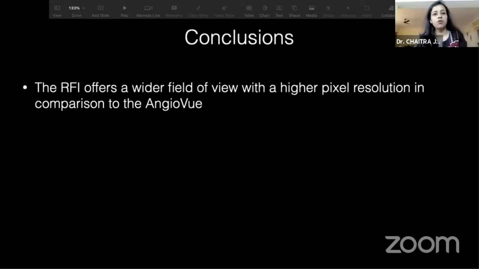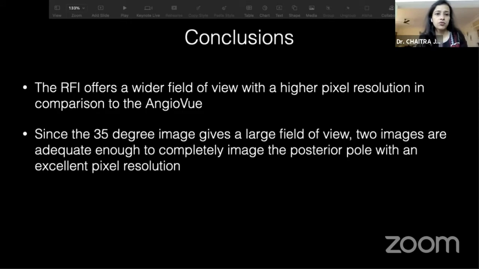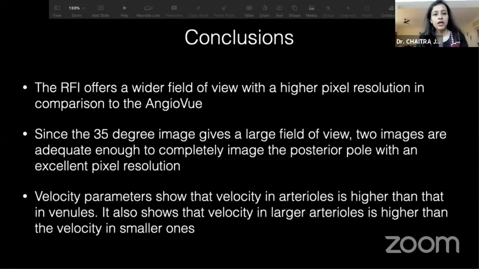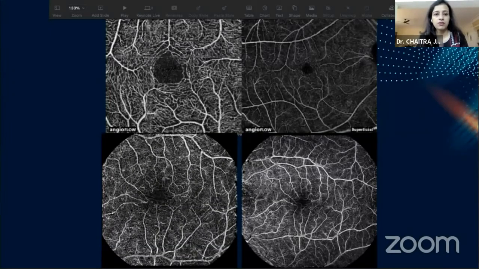What we saw that the RFI offers a wider field of view with a higher pixel resolution compared to AngioView. And since 35 degrees of the image gives a large field of view, 2 images are adequate to complete the image of the posterior pole with good resolution. And velocity parameters showed that the velocity in arterioles is higher than in venules. It also showed that velocity in larger arterioles is higher than in the smaller ones. So this is a closer comparison between the Octa and the RFI.